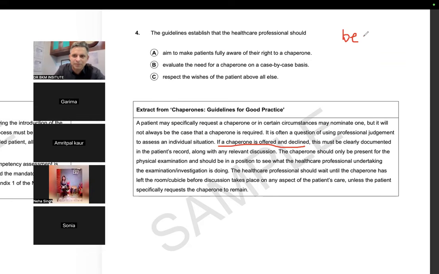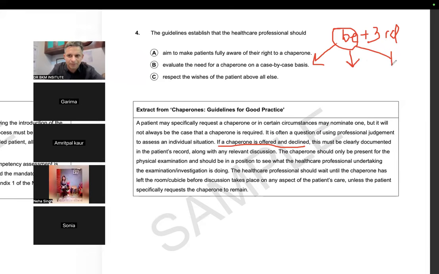Passive voice is only be plus third form. Please understand this. This will forever take your pain away. You will never have a problem in grammar. Be plus third form means the first forms of be are is, am, are, the second forms are was, were, and the third form is been.